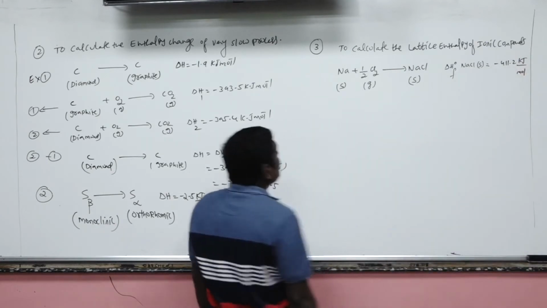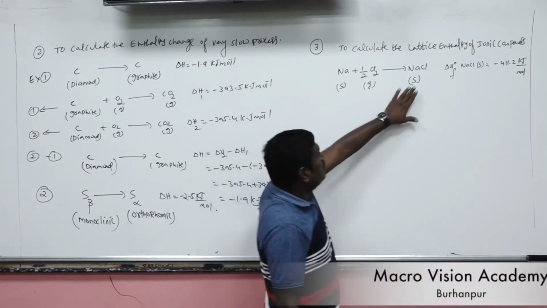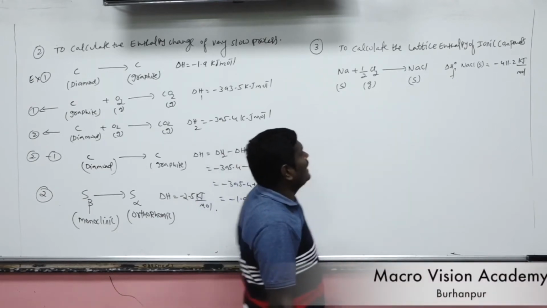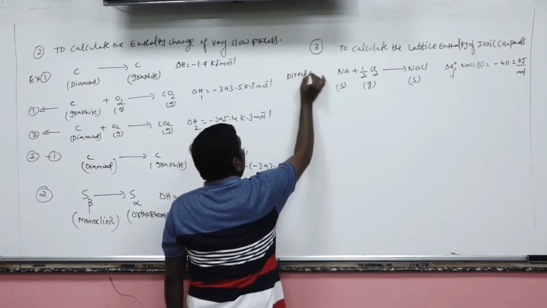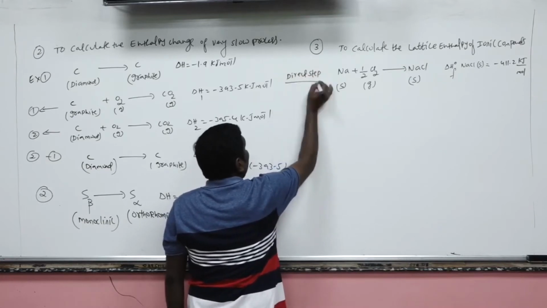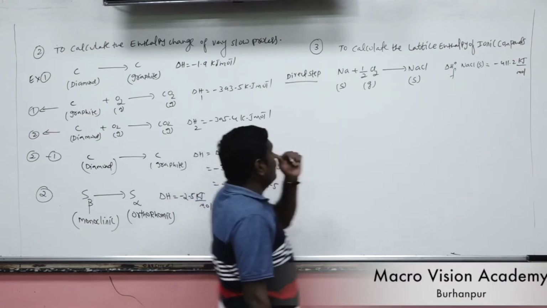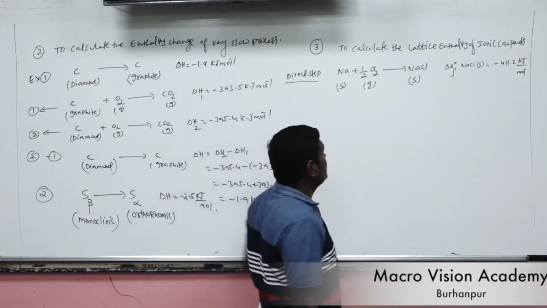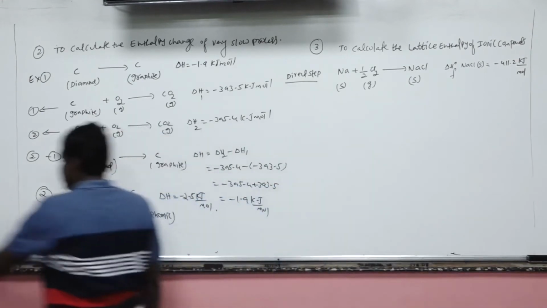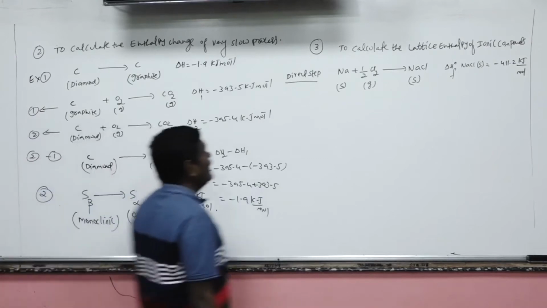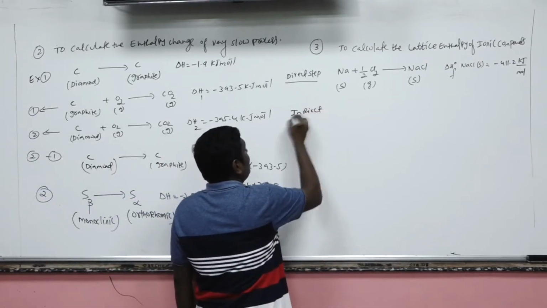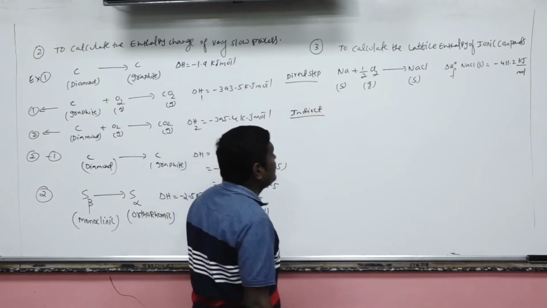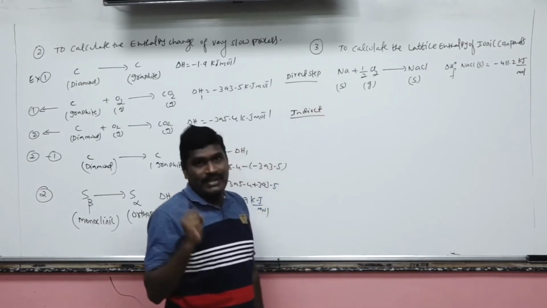Now, actually, how to get this sodium chloride? Directly, we can prepare the sodium chloride from its constituent elements. Indirectly, we can prepare sodium chloride in 5 different steps.